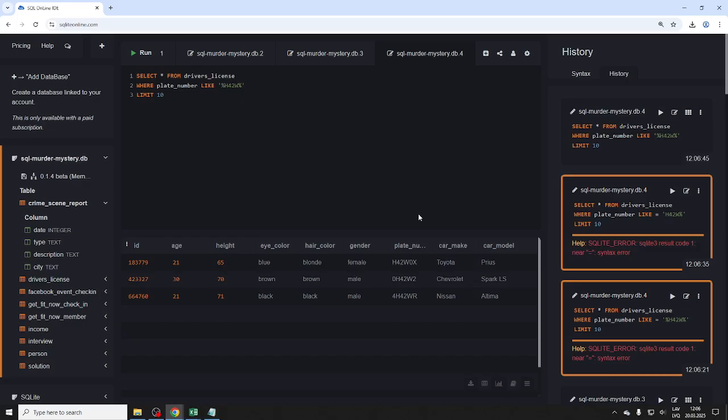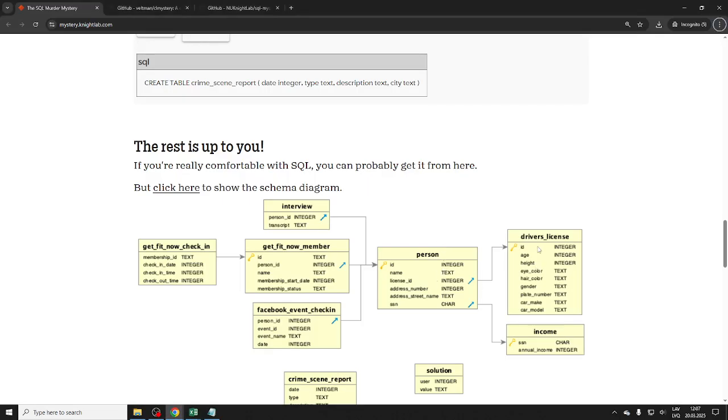So we have three possible candidates, right? So of course, what do we need to know? We need to know what kind of cars they drive, right? So we can see these drivers. Again, we have the age and height, and we see their hair color, right? But the actual driver's license does not show the name, right? So we need to link these together. We need to know the IDs.